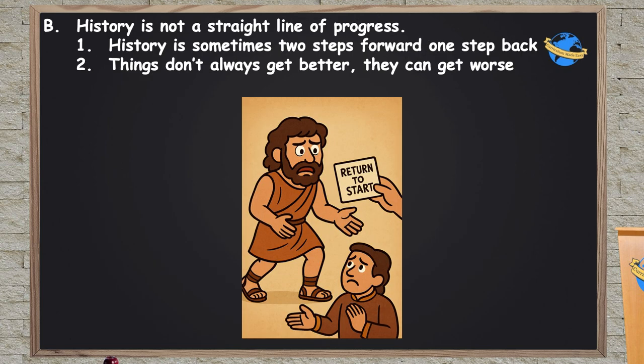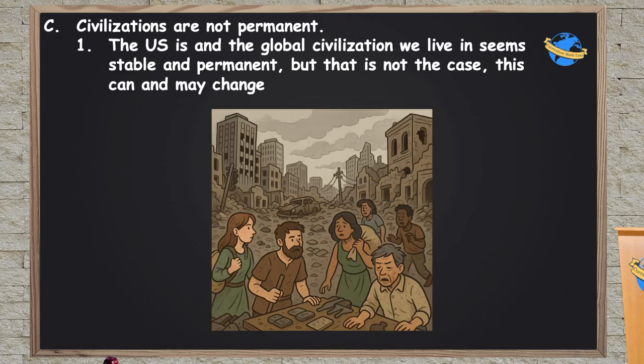The Bronze Age collapse also shows us that history is not a straight line of progress. Things don't always get better. In fact, sometimes they can get worse. Sometimes history looks like two steps forward and one step back, which leads into the idea that civilizations are not permanent. The United States, where we live and are taking this class right now, is part of a global civilization, and it seems like this is a very stable and permanent way of being. And the people who lived in the Bronze Age thought the same way. But this is not the case back then, and it's not the case now. The stability of the United States and the global civilization that we take part in can and probably will change.